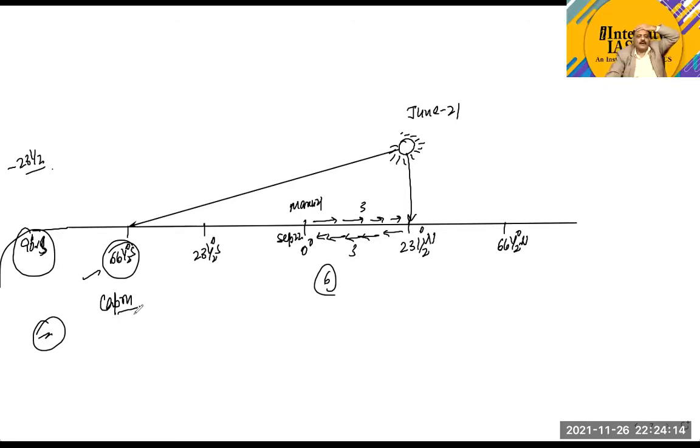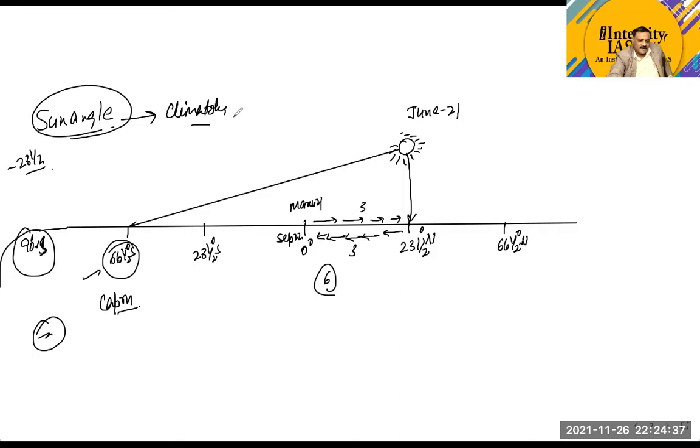So this is about today's class, and we have discussed the idea of a sun angle. We have discussed it because it's a very important concept if you want to sail properly in climatology.